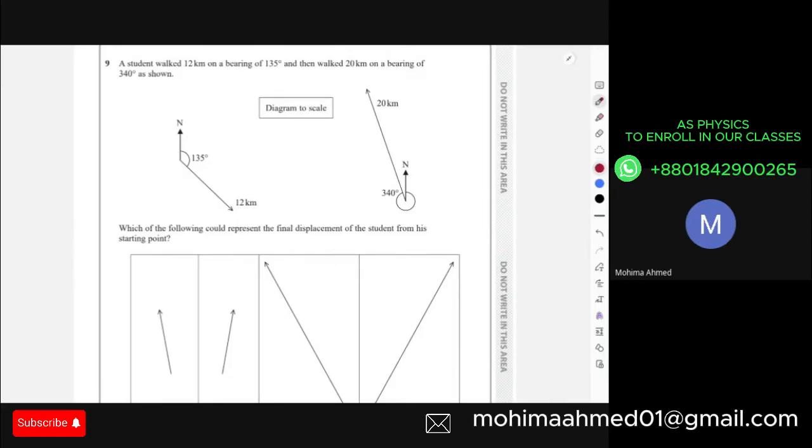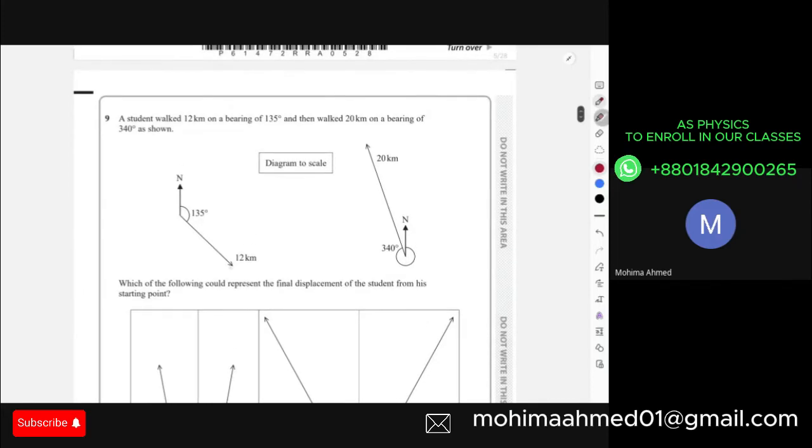Okay, if there is no problem, then we'll quickly move on to question 9. This is again a similar question we already did in the vectors worksheet classes, right? Over here, I have to create a vector diagram. I can understand the diagrams are to scale. Okay, if the diagrams are to scale over here, so I just have to make the arrow for your 20 kilometer. I can understand after traveling 12 kilometer from this point, it will travel at a 340 degree for 20 kilometer.